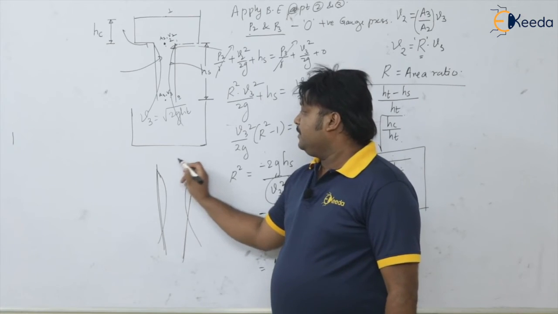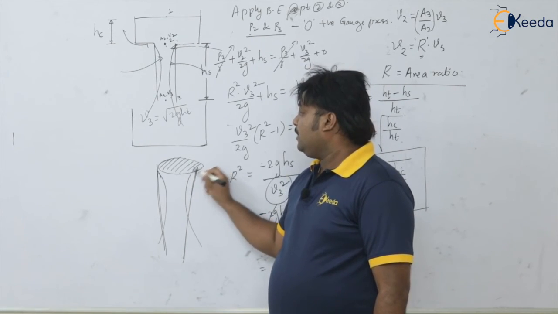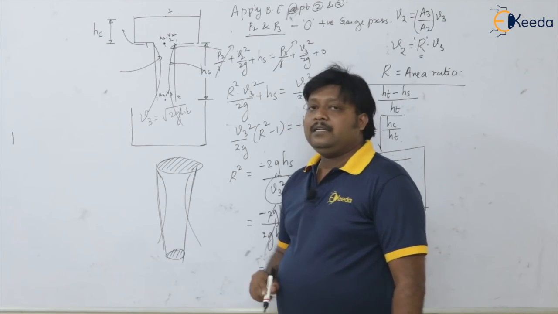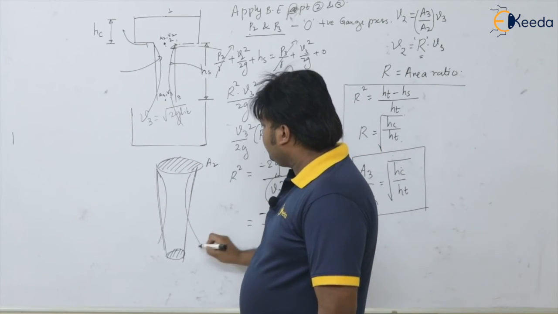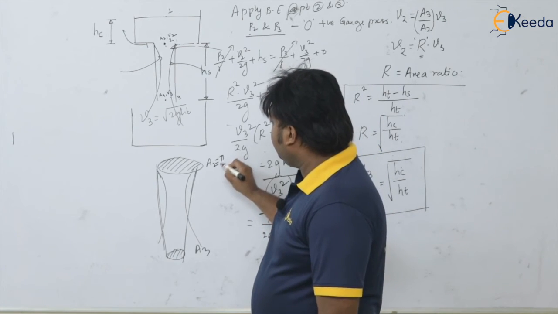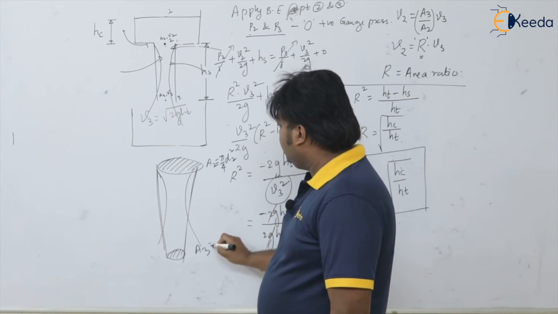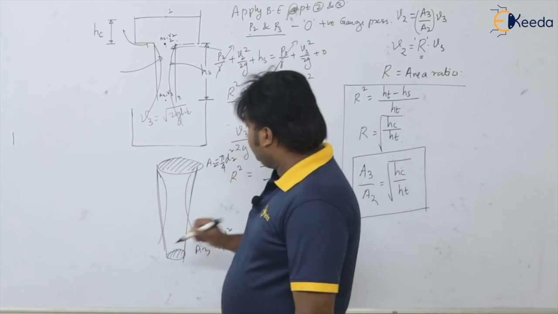See here, this is the cross section at the start of the sprue and this is at the bottom, and this is a circular cross section, isn't it? This is A2, this is A3. How to calculate area? Pi by 4 diameter square at point 2, pi by 4 diameter square at point 3. Understood?